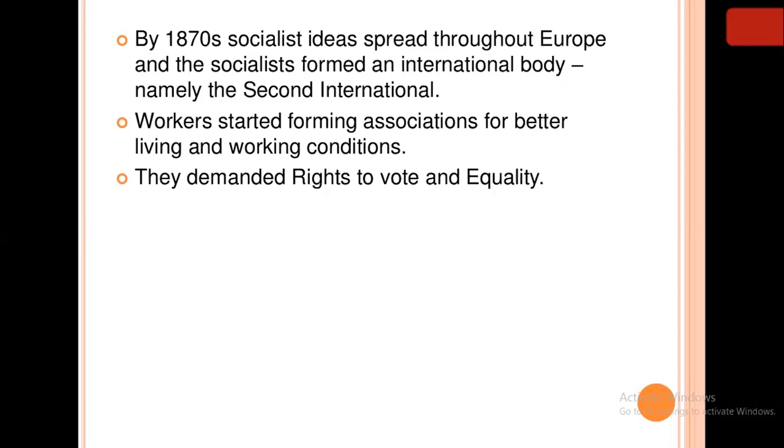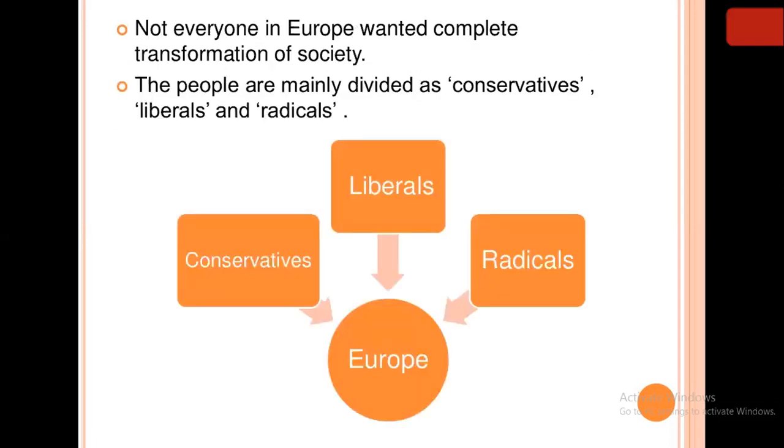They also demanded the right to vote and equality. As we know, how was the voting system? Only the property men, only the rich people, were allowed to vote. So they asked that they also wanted the right to vote and equality, because they were also citizens of this country. So those were the demands put forward by the workers and the poor people.